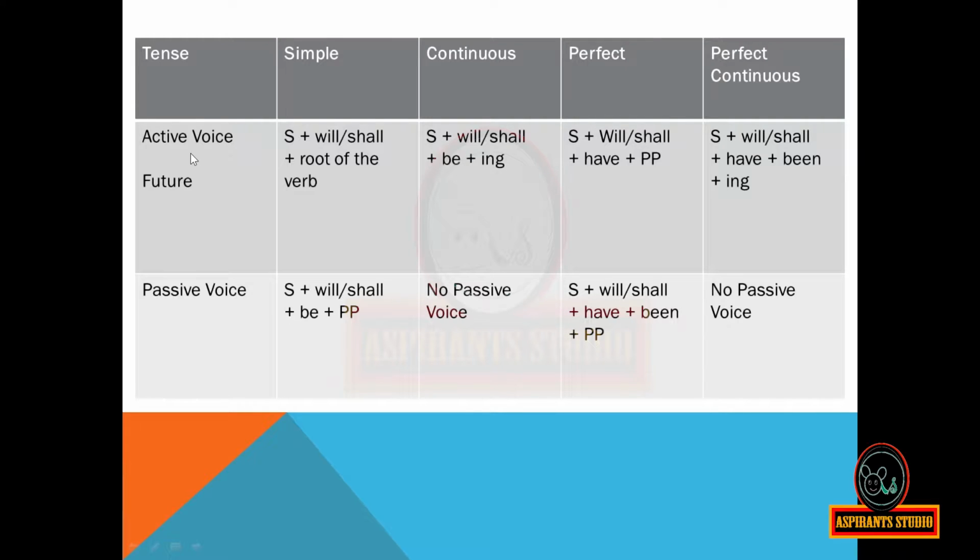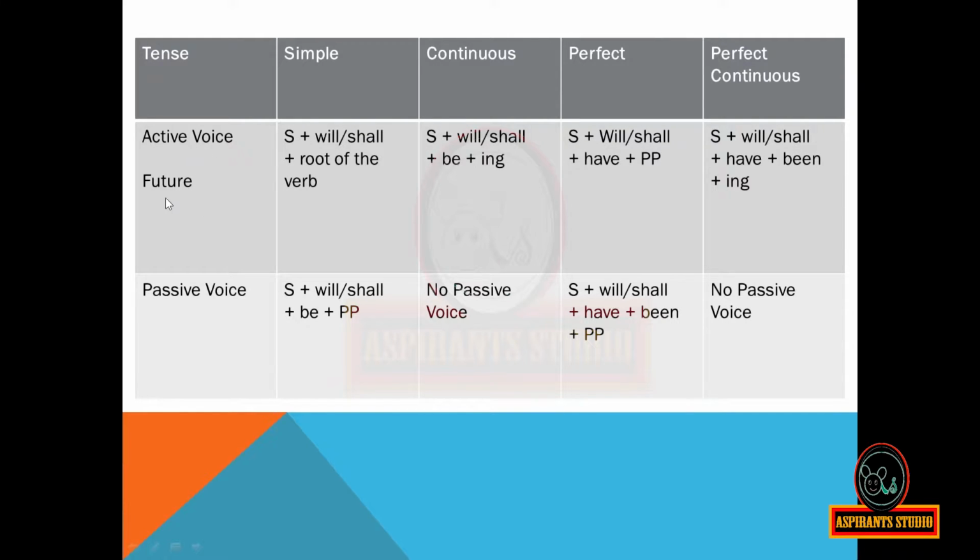When the active voice is of the form subject plus will or shall plus root of the verb, that is in the simple future tense, then the passive voice will be subject plus will or shall plus be plus past participle. Now for future continuous tense, when the active voice is of the form subject plus will or shall plus be plus ing, there will be no passive voice.